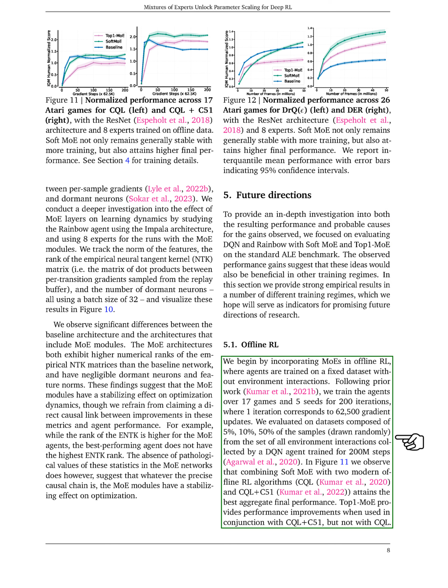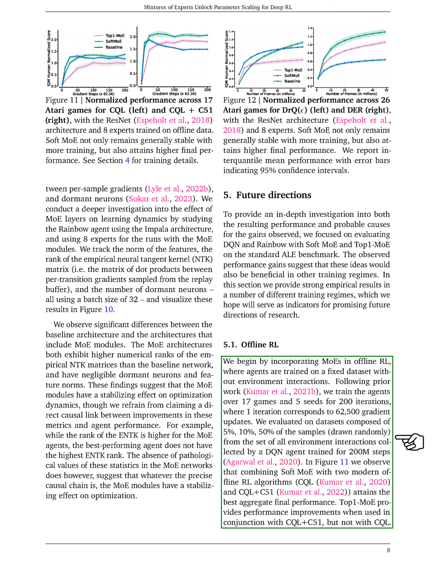Following established practices, we trained agents across 17 games and 5 seeds for 200 iterations, with one iteration equating to 62,500 gradient updates. We evaluated using datasets that comprised 5%, 10%, and 50% of the samples randomly drawn from all environment interactions collected by a DQN agent trained for 200 million steps.